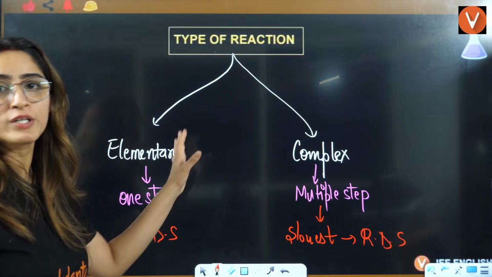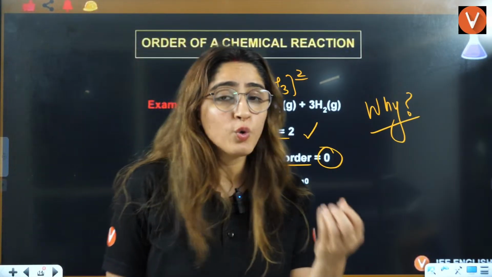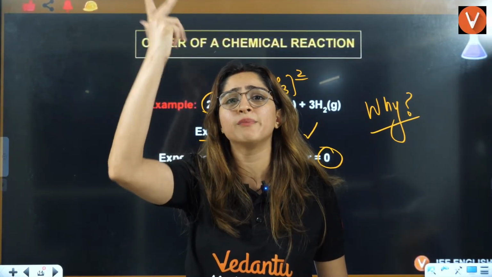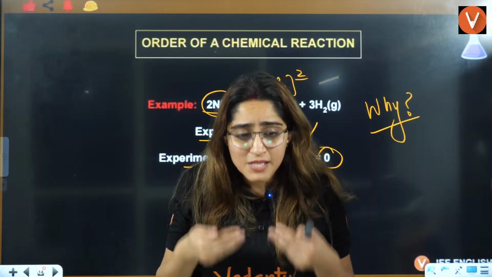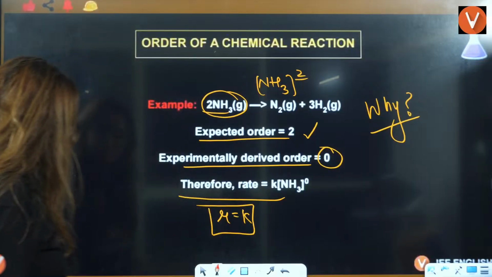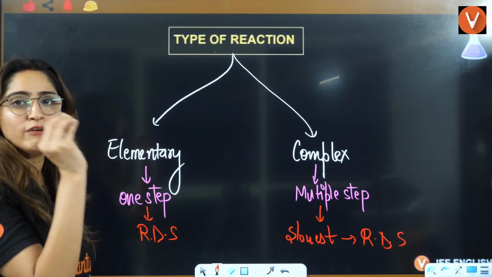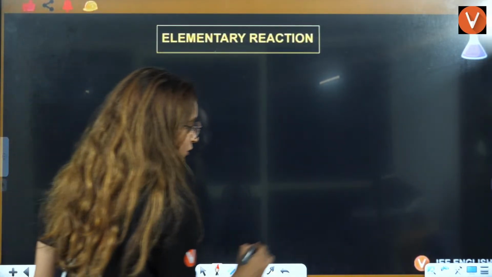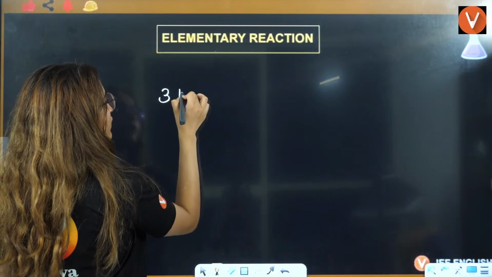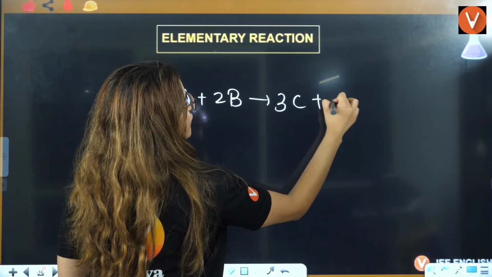Students, we have two types of reactions. Now we are asking why the stoichiometry and order are different. Because I am saying that order depends on the slowest step. One is elementary, one is complex. In elementary, you have only one step. Let's say we talk about an elementary reaction in which 3A plus 2B give rise to 3C plus 4D.